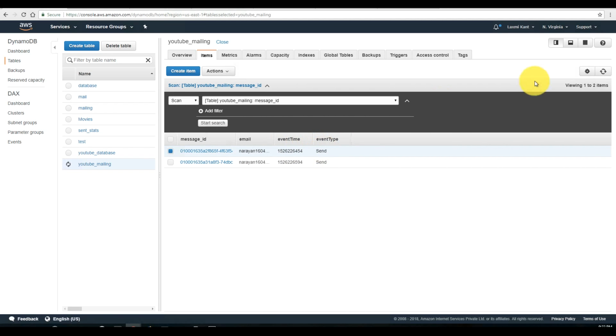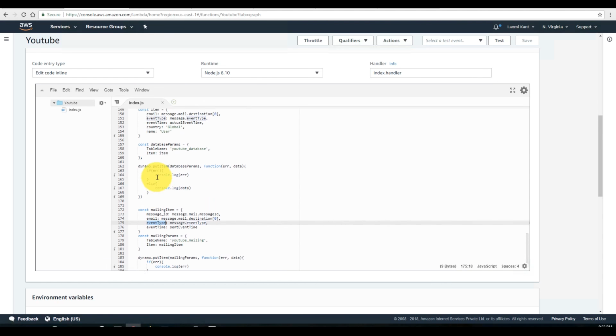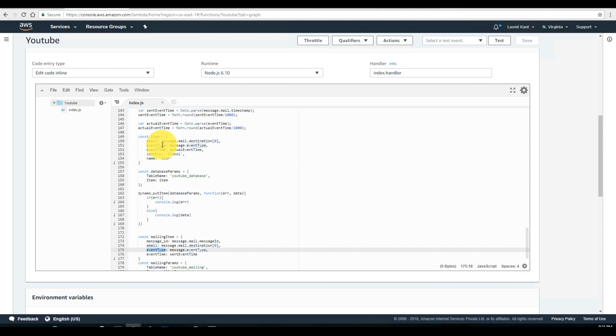So now what we can do here, once again, somehow the event type is not changing. The event type is still the send event type. So let's see why it is not changing. This event type is being changed here without any problem.